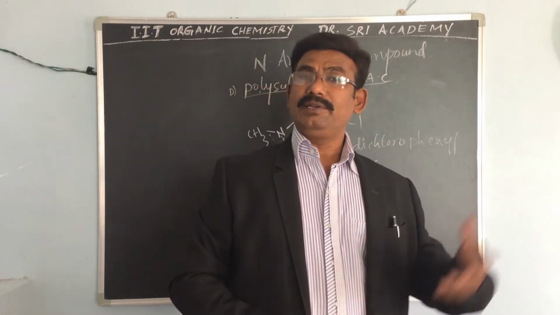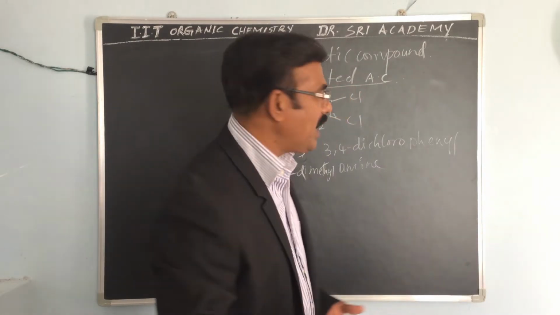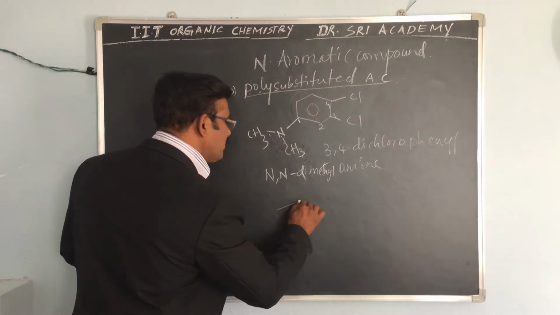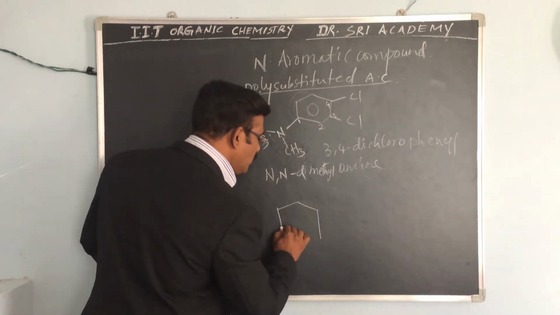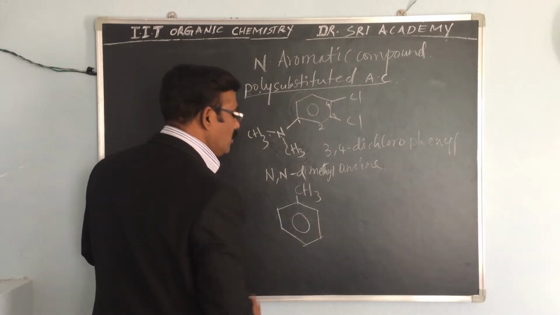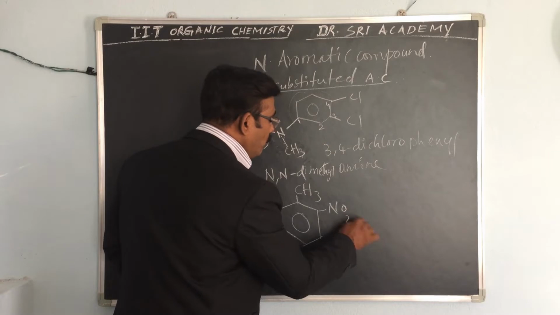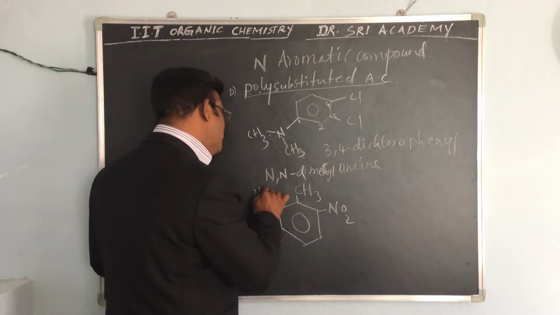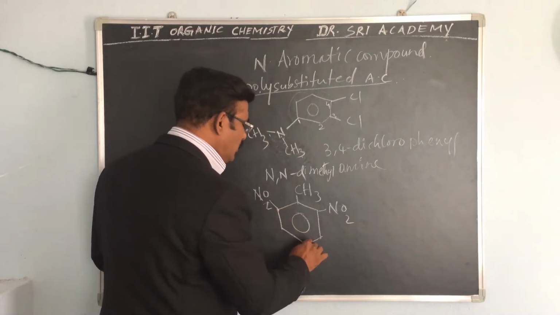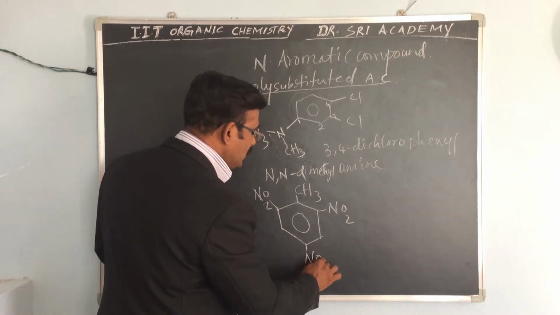And the best example is TNT, trinitrotoluene. What is the name of trinitrotoluene? This is the toluene, containing 2 nitro groups and 1 more nitro group on the para position, that is this one.